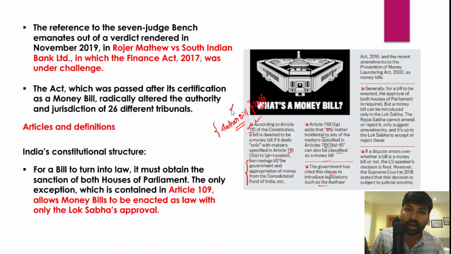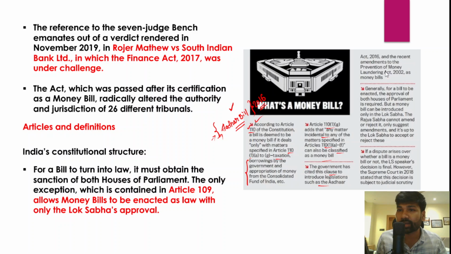So it was also contested, because the government was trying to evade the upper house by marking certain bills as money bills, right? The right to approve any bill as a money bill is given to the Lok Sabha Speaker, and he is the final authority to decide whether a bill is a money bill or not. So the Speaker is from the ruling party. That's why most of the bills in recent times are being passed as money bills, and the Speaker's approval is also being given to such bills.